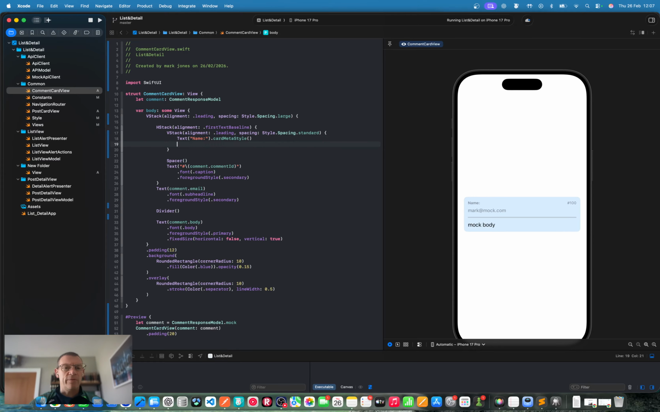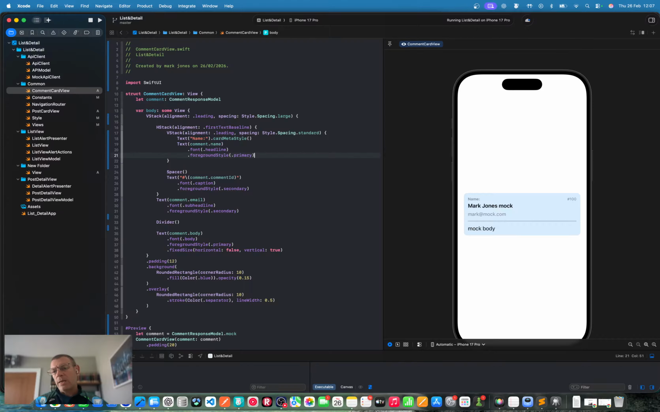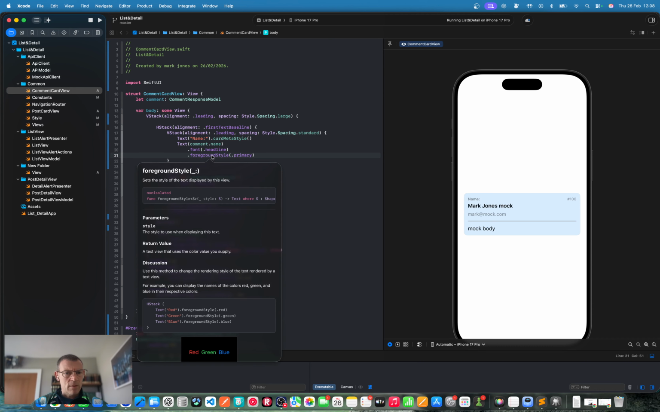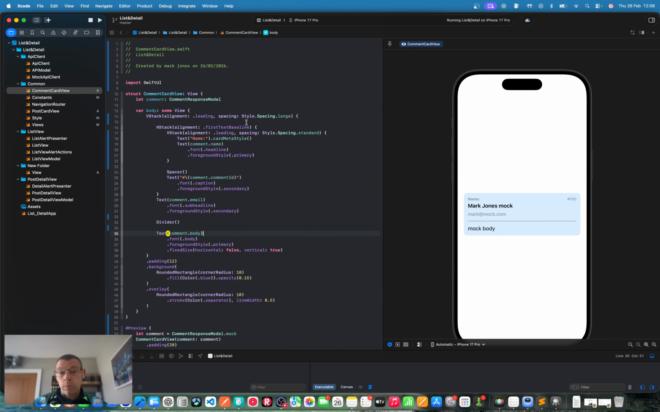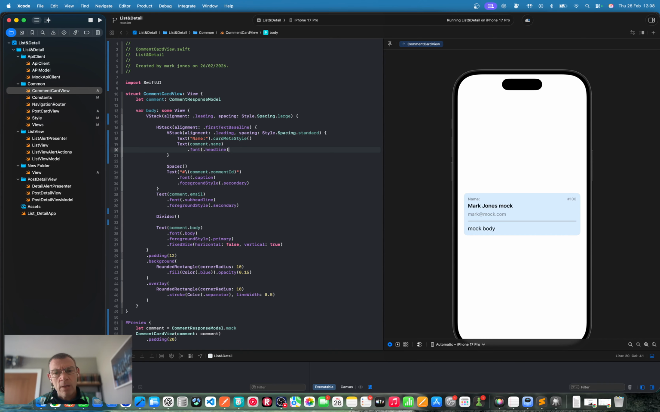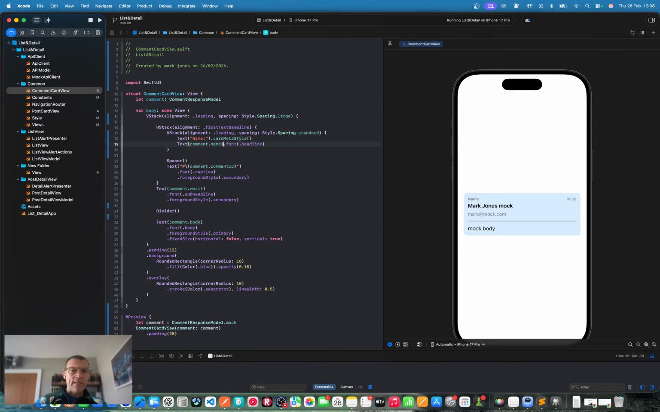What styling do we want for the name? You want to keep it like that? Headline? Yeah, that's headline. Foreground style is primary. Is this not by default? Is there a default on this? Sure. What happens if I do this then? Foreground style primary. Nothing changes because primary is default. So let's leave it like that. So this is just a single inline modifier as headline, and that's fine to call out the name.